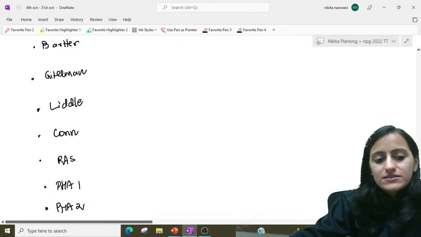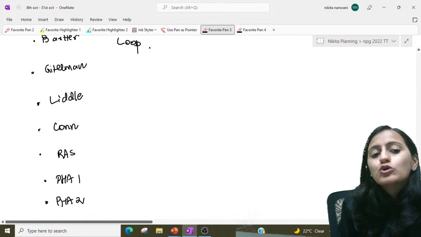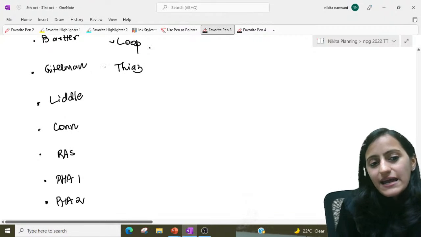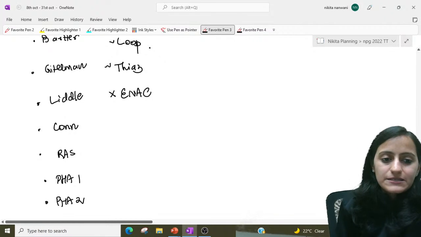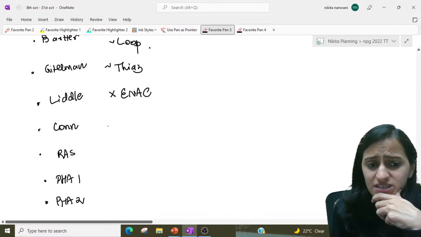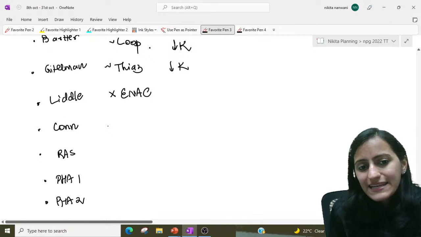Now, Bartter's. What is Bartter's like? Bartter's is basically like loop diuretics. Gittelman's is similar to thiazide. Liddle's is opposite of ENaC. Conn's, I'll come to this later. First look at these three. Because they are like diuretics, this will cause hypokalemia.